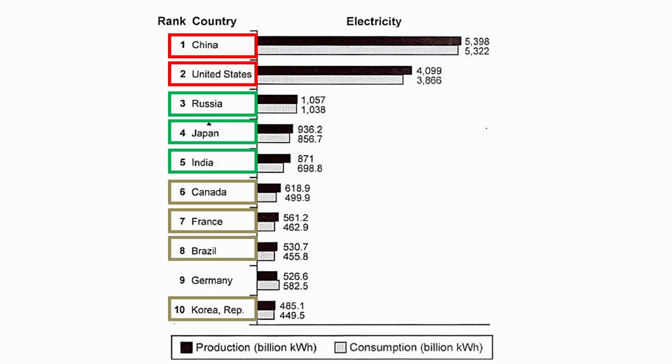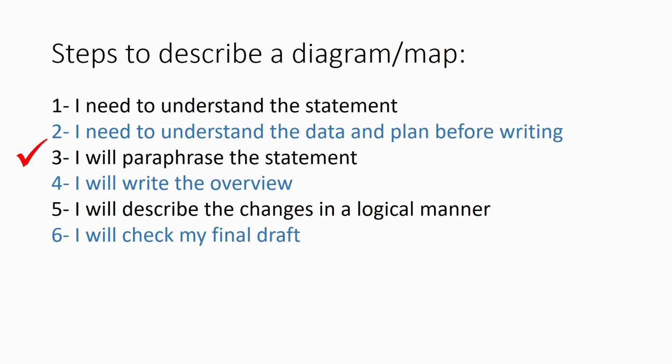And I'll also add Germany to this paragraph at the end of my third paragraph, because if I write it separately, that will be just one line. So it's better to keep the paragraphs of the same size, not one too long and one too short. So one paragraph, our introduction, one paragraph on China and the United States, one paragraph on Russia, Japan, India, one on Canada, France, and the rest of the countries. All right, it's time to write, and the first thing we write as usual is the paraphrase.